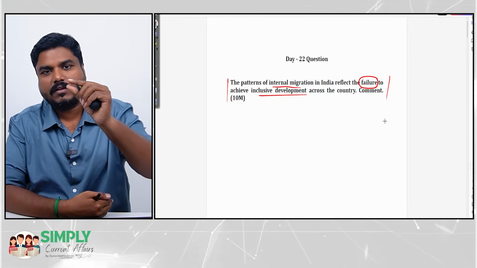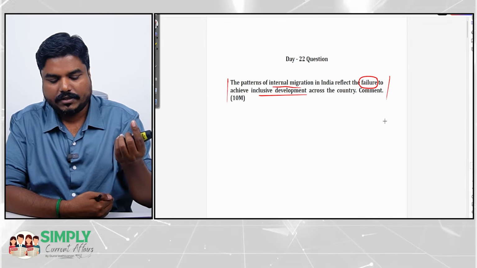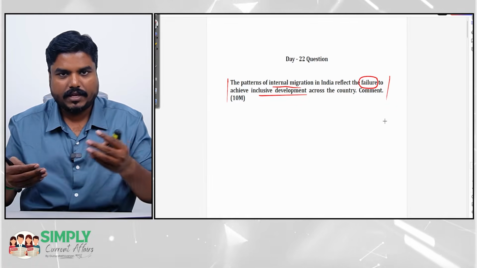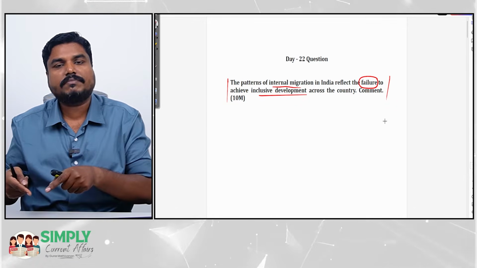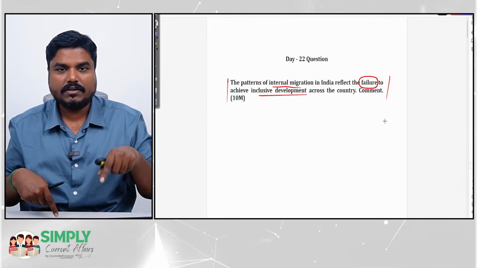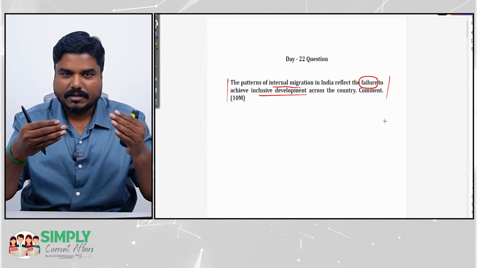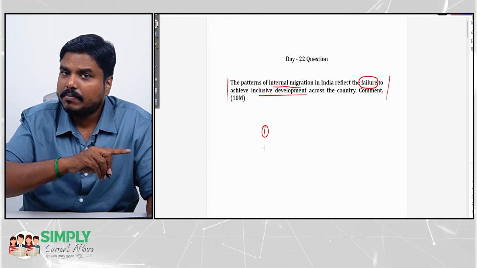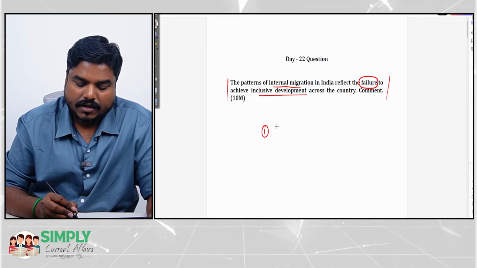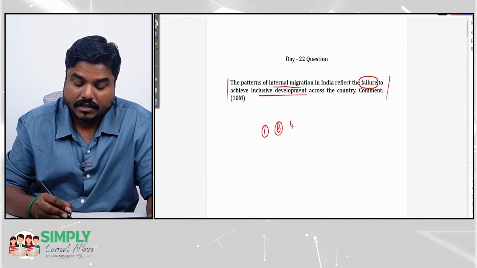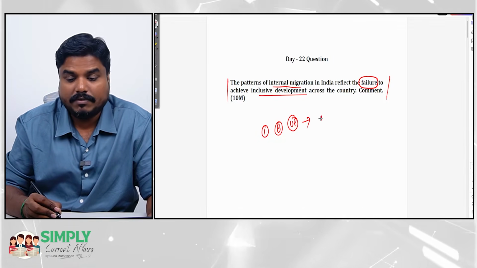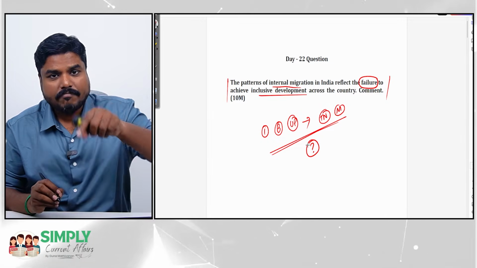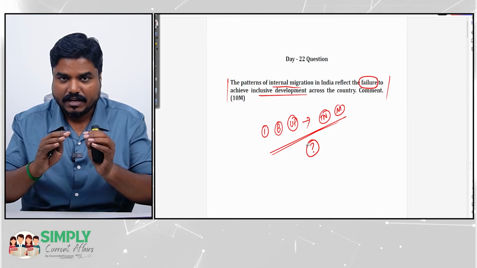So you are coming up with a data point to prove that there is a lot of rural to urban migration. Then you highlight this is largely caused because of the failure to achieve inclusive development, and that you substantiate with points. For example, first point, you see a lot of people migrating from states like Bihar and Uttar Pradesh to states like Tamil Nadu and Maharashtra, which highlights an imbalance in regional development.